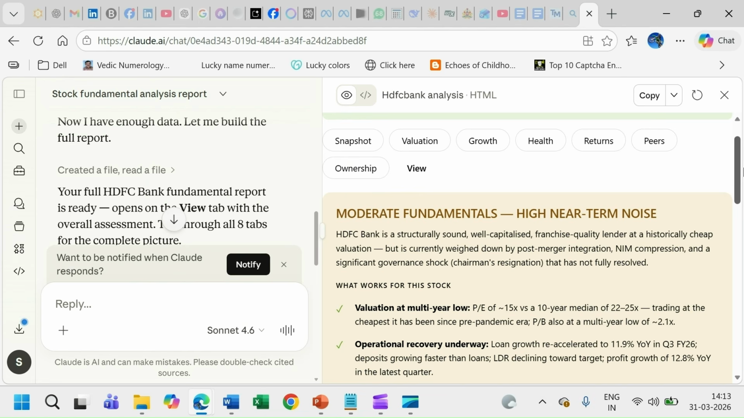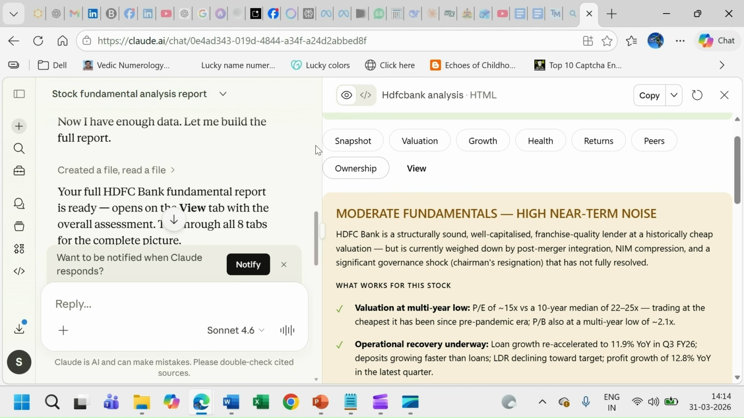So here we have the report now. It has completely analyzed the stock and given me this kind of a formatted report. If you see, there are multiple tabs in it. The first tab being snapshot, valuation of the stock, current growth trajectory of the bank in question, what is the health of the stock, how much returns are we getting, what are the peers, that means the competitors, how are they performing. When you're looking at a banking stock, you would also want to explore other stocks like Kotak Mahindra, ICICI, and so on and so forth. So it gives you information regarding that.